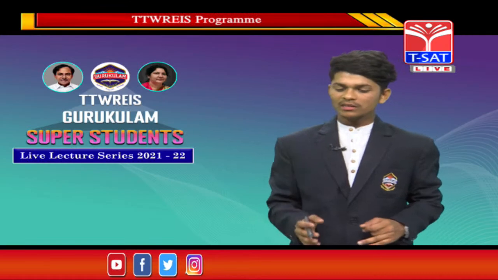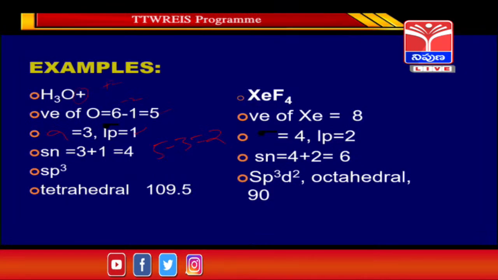That is xenon tetrafluoride. The same way we do, guys. The valence electrons of xenon is 8, and the number of sigma bonds, the atoms attached to the central atom, is 4. 8 minus 4 equals 4 electrons. How many pairs? 2 pairs, so lone pair equals 2. Steric number equals number of sigma bonds plus lone pair. Here 4 plus 2 equals 6.